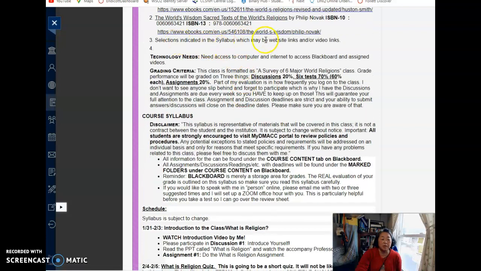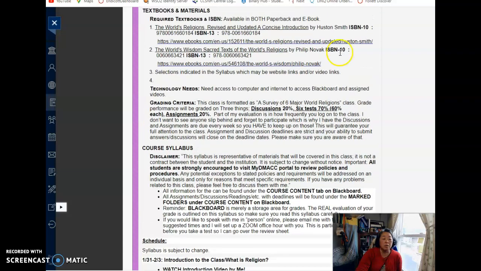There are also things written in the syllabus which may be website links or other links, so just make sure that you're always checking the syllabus. One thing I want to point out is in World's Wisdom, which are primary texts from each major religion, there is no section on Sikhism.